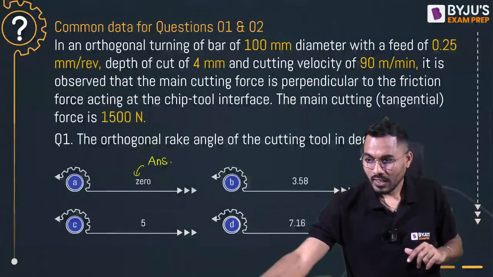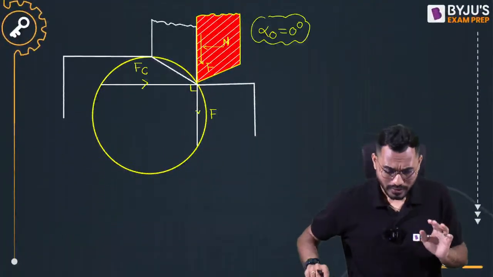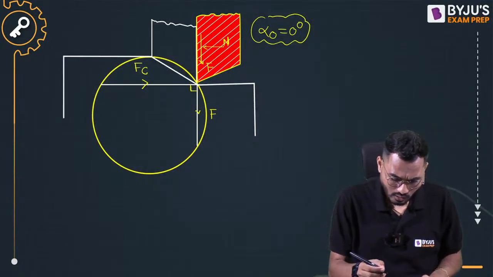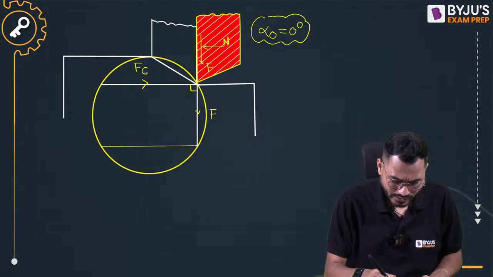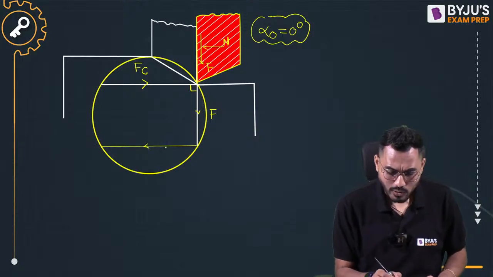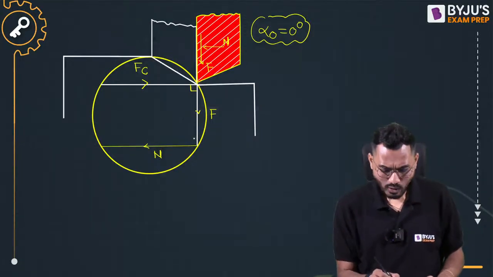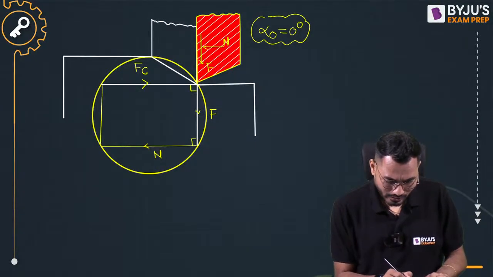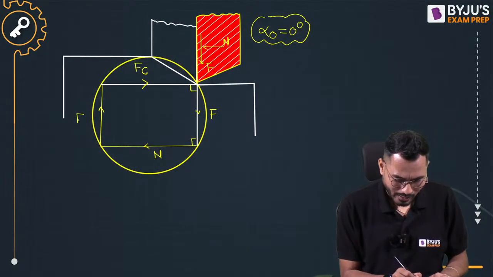Now, if I want to complete this, I draw the horizontal force. Without any doubt, it will be exactly equal to my normal force. If I draw the vertical line here, it will be exactly equal to my thrust force Ft.